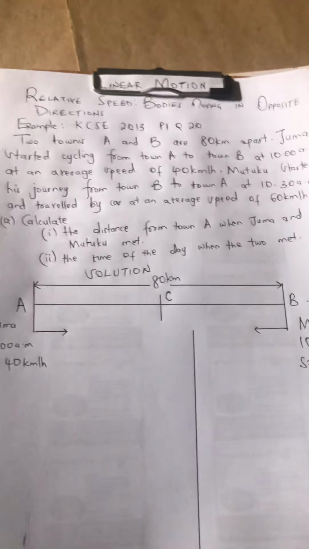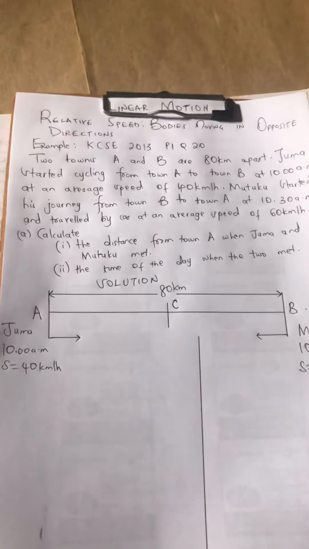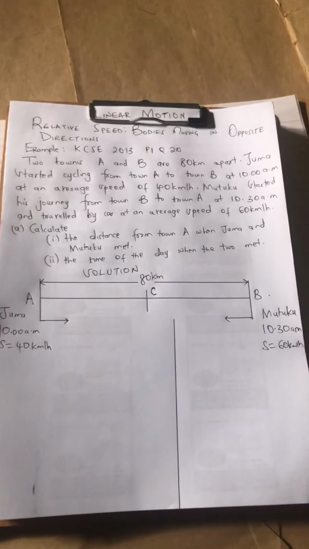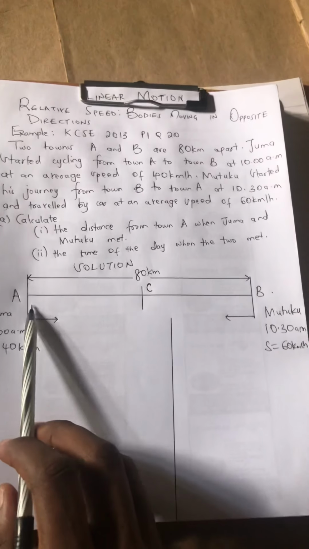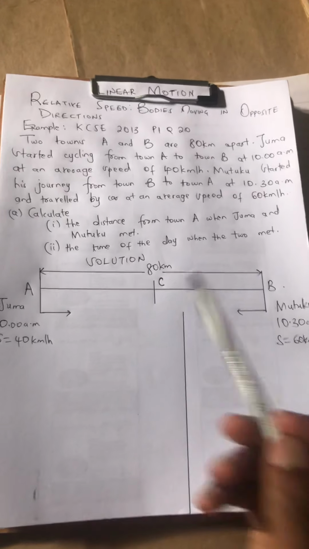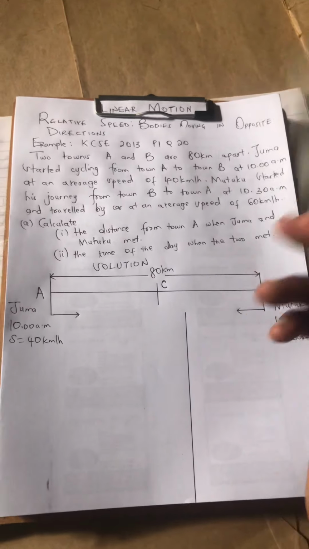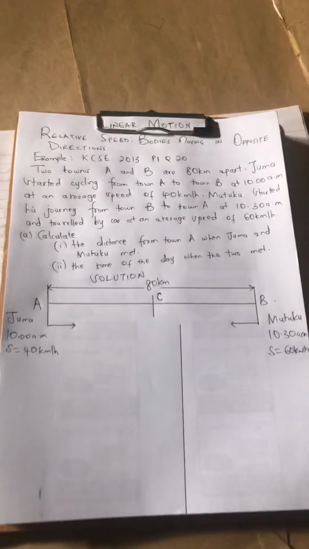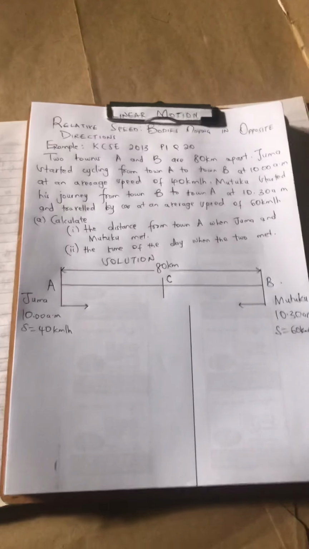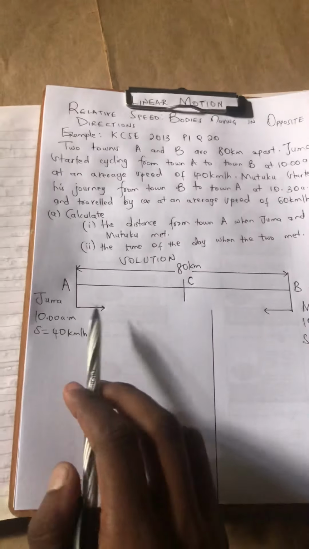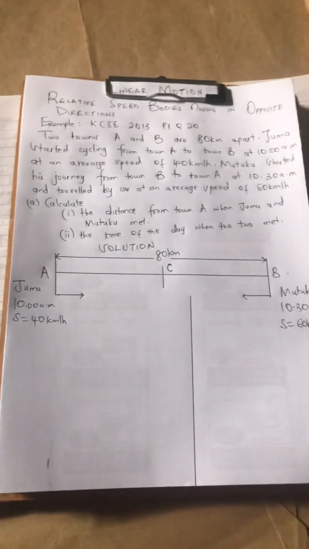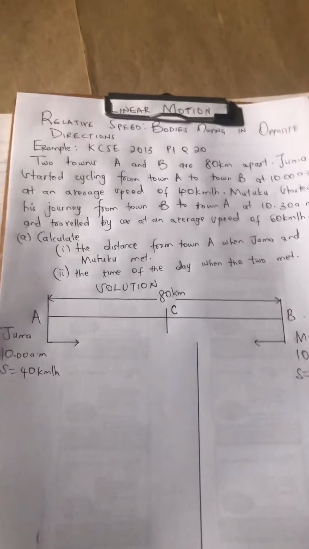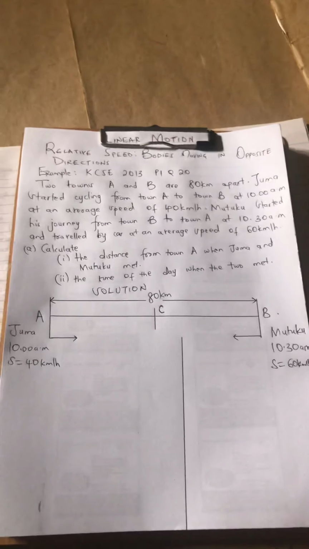Let them meet at point C. Because wanatumia, assume they are using the same road, wanatumia barabara moja. So lazima watapatania mahali. Juma anaenda huku na huyu anakuja huku. They are moving in opposite directions. So lazima watapatania mahali. Hapo sawa? Nice one. So mwanzo ukipewa hesabu kama hii, unachora tu hii kitu, unaonyesha hizi vitu, alafu tunaanza kazi. Acha tuanze kazi.